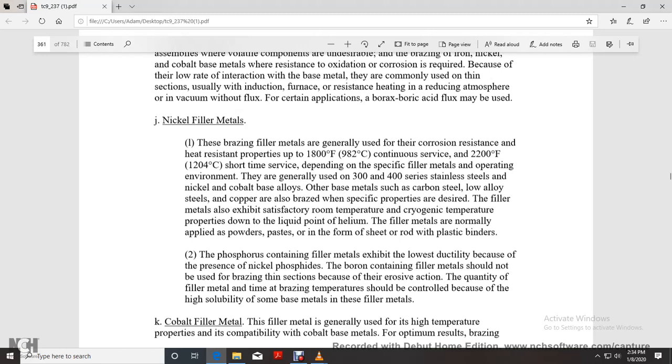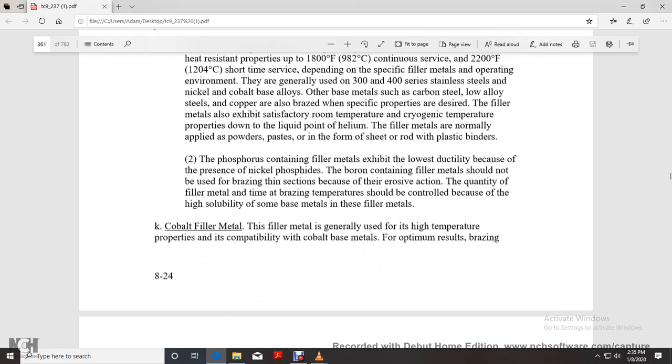Nickel filler metal. The brazing filler metal is generally used for corrosion resistant, high strength properties up to 1800 degrees Fahrenheit continuous surface, 2200 degrees Fahrenheit short time surface, depending on the specific filler metal and the operating environment. Generally 300 and 400 series stainless steels, nickel base alloys, and base elements such as carbon steel with low alloy steel are able to be joined with a specific property for the desired filler. Metals exhibit satisfactory room temperature and cryogenic temperature properties, down to the liquid point of helium. Filler metals are normally applied as a powder paste, in the form of a sheath on rods, or with plastic binders.